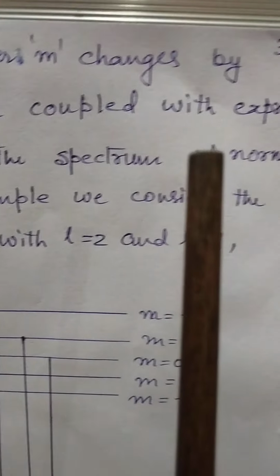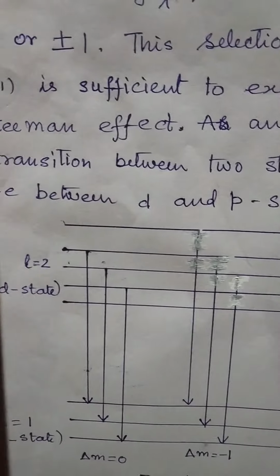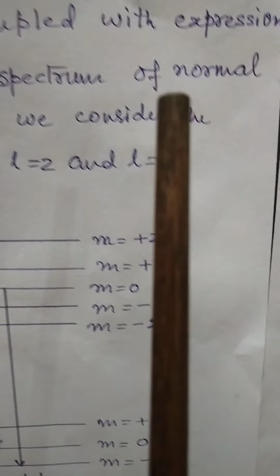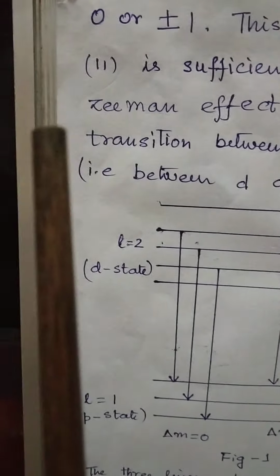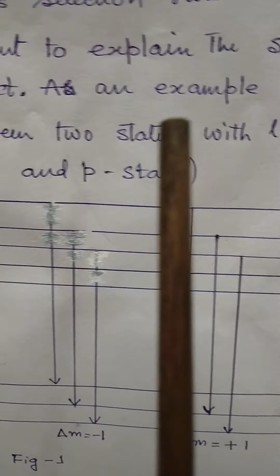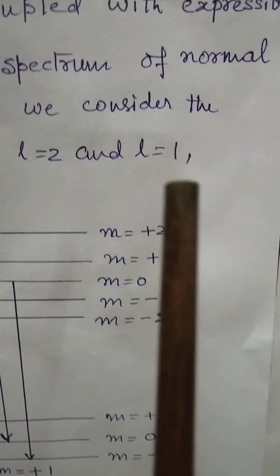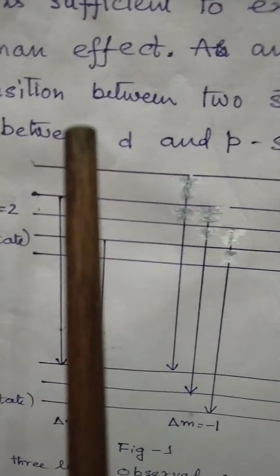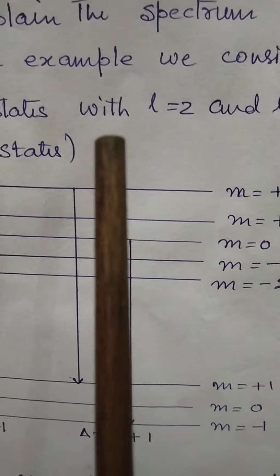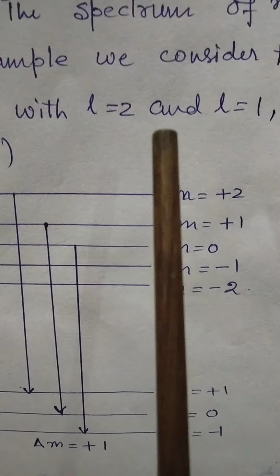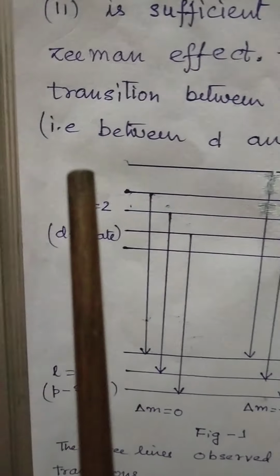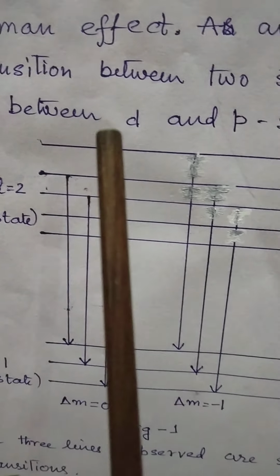This selection rule, coupled with expression 11, is sufficient to explain the spectrum of normal Zeeman effect. As an example, we consider the transition between two states with L equal to 2 and L equal to 1, that is between D and P states.